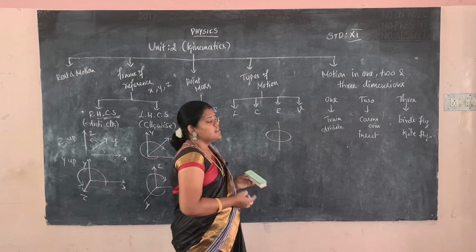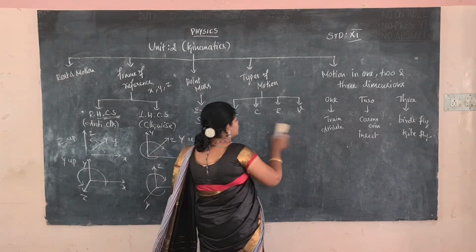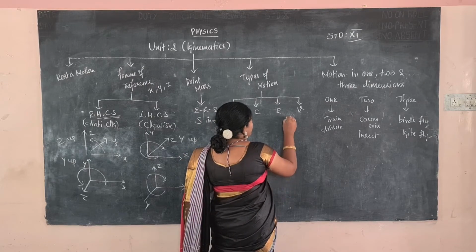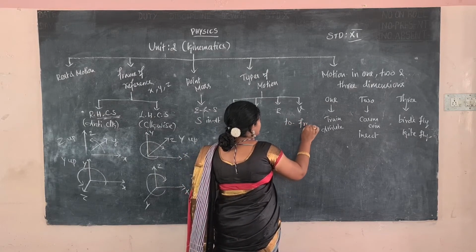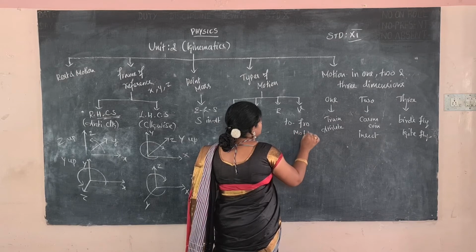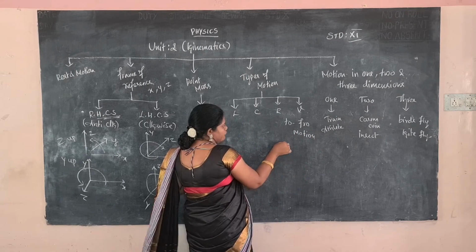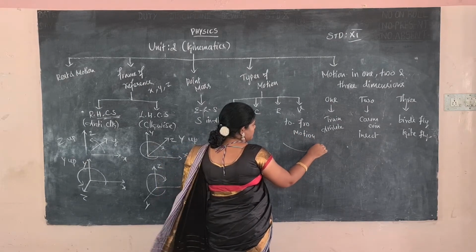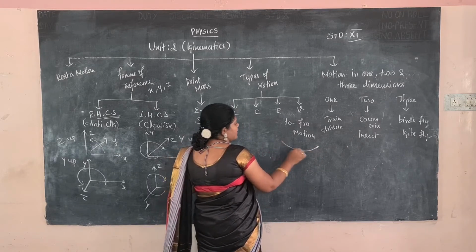Vibrating motion means, vibrating motion is nothing but this is the to and fro motion. To and fro motion. What is the meaning of to and fro motion? One thing will be start from one point, it will be reach at the finishing point, again start from the first point, again reach at the same.